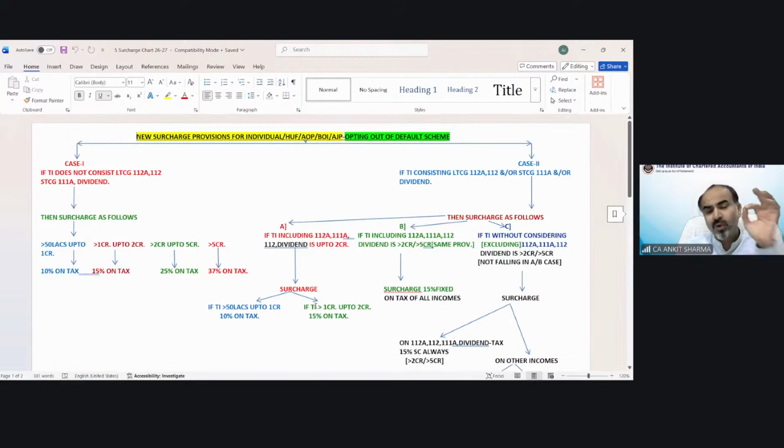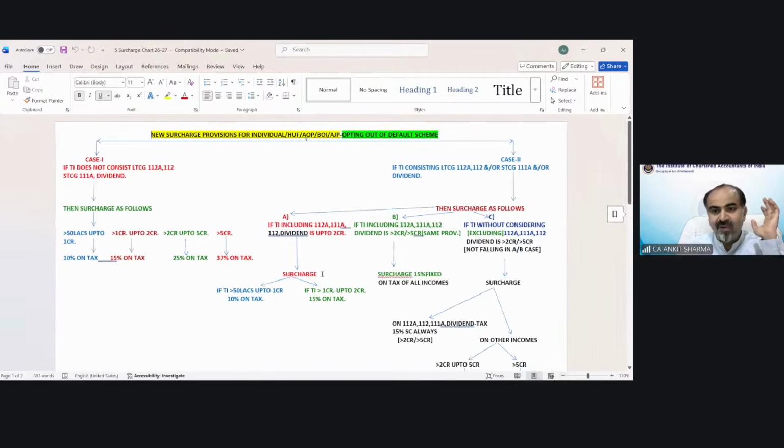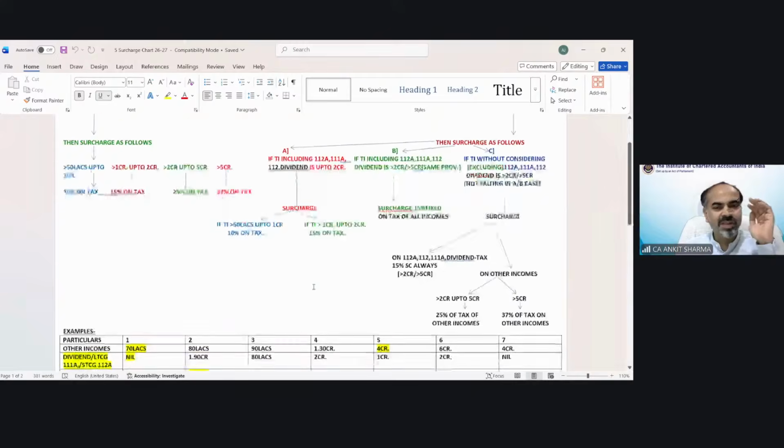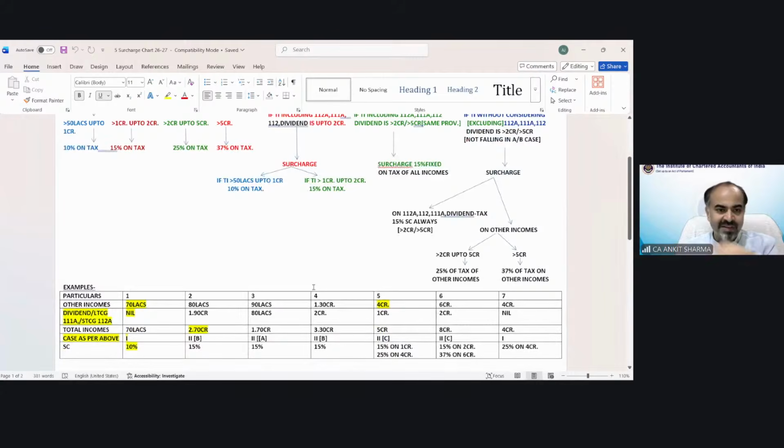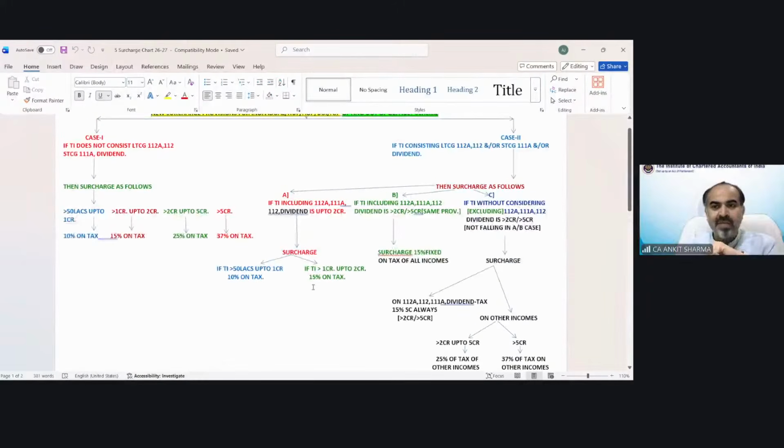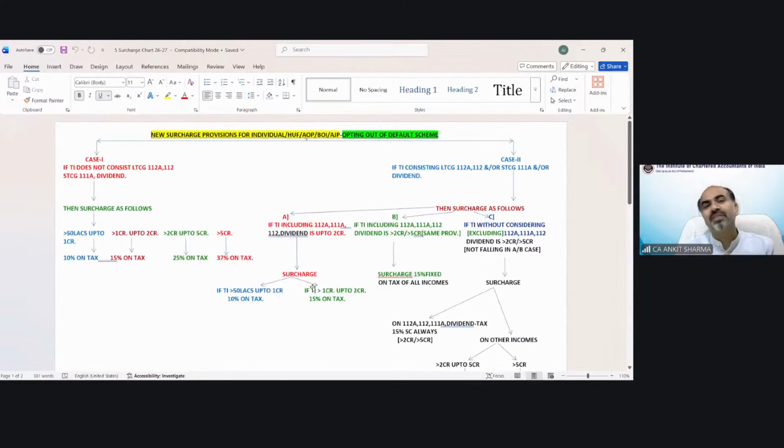You just need to understand this one page and all the provisions of surcharge will be sorted at one place at once. With examples also, we are going to discuss the surcharge provision. Examples are over here. We will discuss. But before that, let me make you understand the surcharge concept in detail.